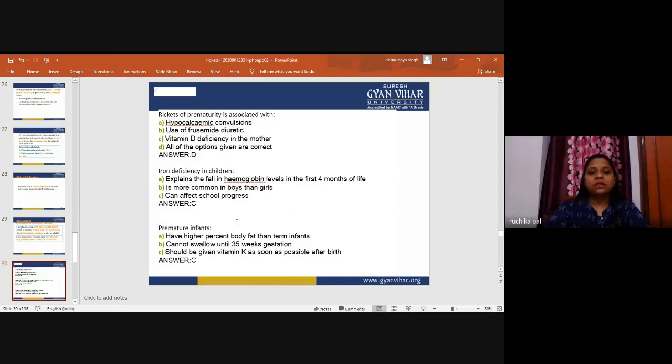Now the next question is about premature infants. What happens in the premature infant? They have higher percent body fat than term infants. Cannot swallow until 35 weeks gestation. Should be given vitamin K as soon as possible after birth. Now, the correct answer is C, should be given vitamin K as soon as possible after birth.